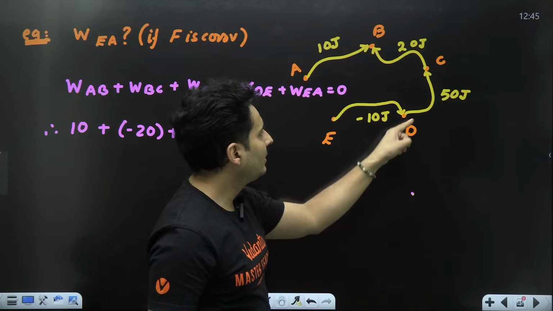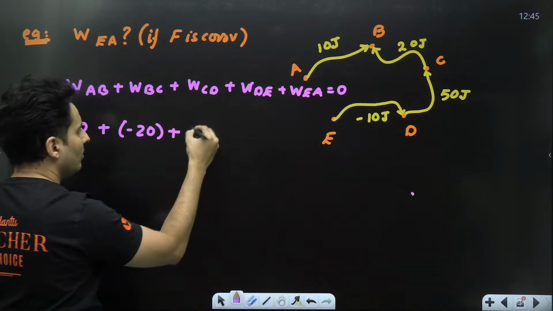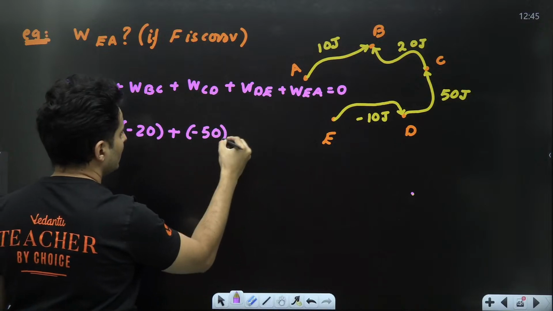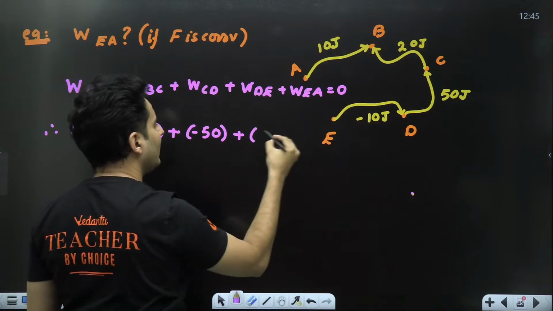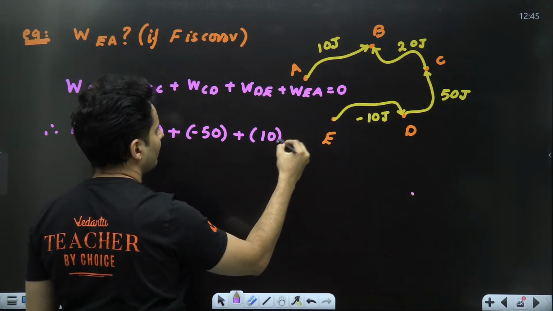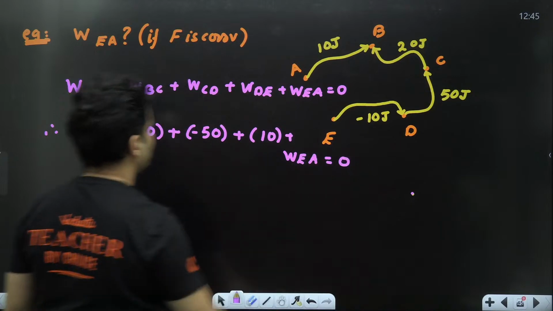C to D will be negative 50 because D to C is plus 50. So opposite, so the sign will also change. D to E will be negative of negative 10, which will make it plus 10. Finally, the work done from E to A will be 0.